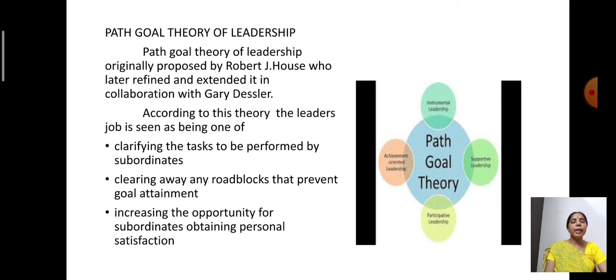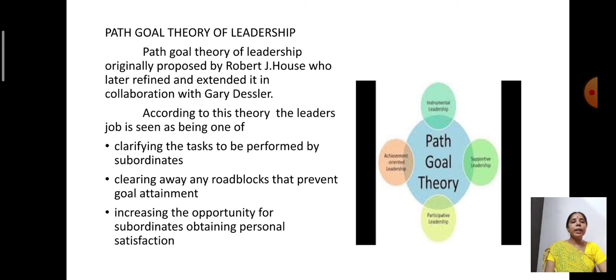Whatever the path that has been laid down, that path has to be used by the subordinate, and superior only clears the obstacles that are there in the path. So these three things are important for the leader of an organization. The leader's main job is to perform these three things. If all these three things are performed well, then automatically he is laying a good path for achieving the goals of the organization.